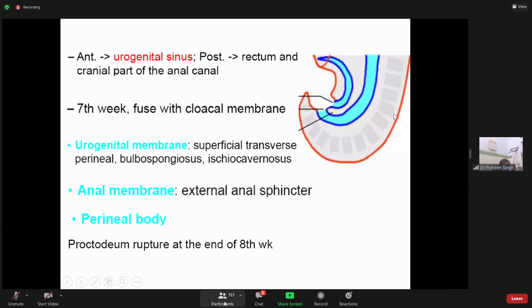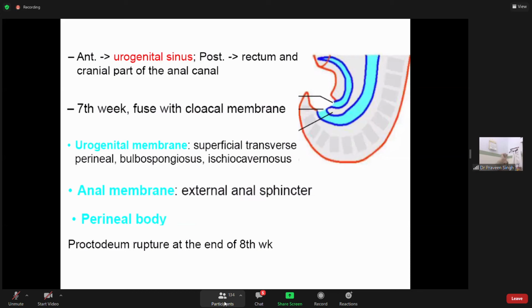The proctodeum, or this membrane, ruptures at the end of the 8th week. ये नाम proctodeum पढ़ रहा है, इससे आपको पता होगा gross anatomy में proctoscope. A proctoscope is an instrument which enters the proctodeum, and that is why through the proctoscope we can see the anal canal and the terminal part of the rectum, and even diagnose piles, or if there are fissures or any other important pathology in the region of the anal canal or rectum. So that instrument is called a proctoscope.